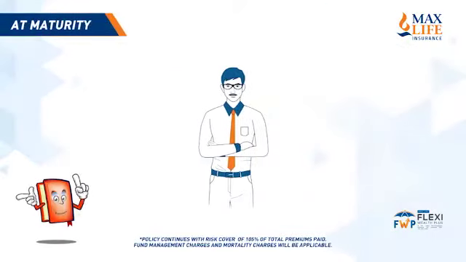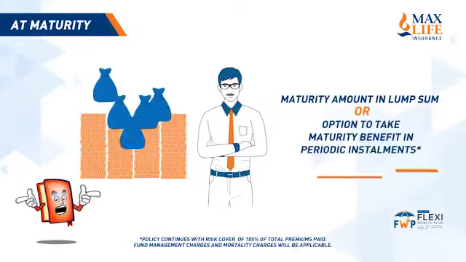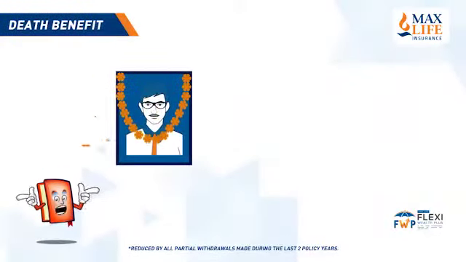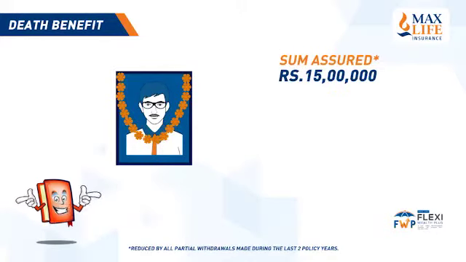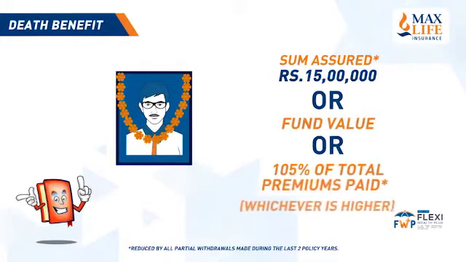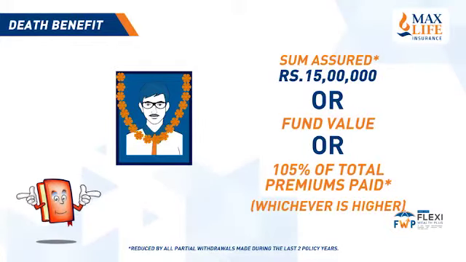At maturity, he gets the maturity amount equal to the fund value. In case of an unfortunate event of his death during the term of the policy, his nominee will receive the sum assured of Rs 15 lakh or the fund value of 105% of total premiums paid, whichever is higher.